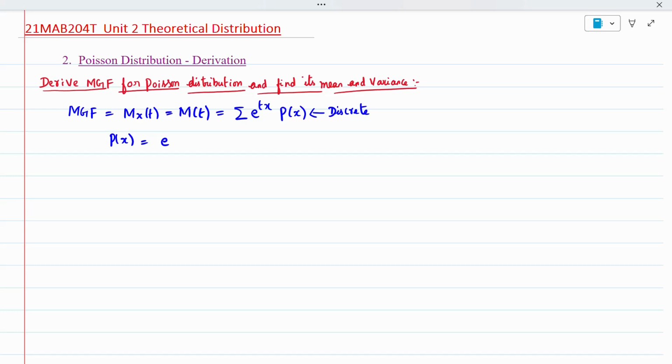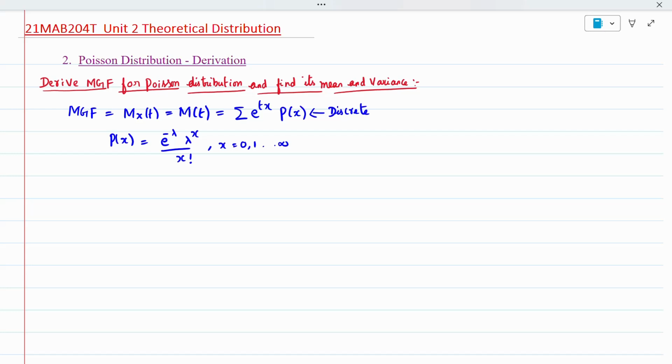The formula for the Poisson distribution is e to the power minus lambda, lambda power x divided by x factorial, where x equals 0, 1, 2, etc. till infinity. This formula I have given in my starting formula video in this unit. You can cross check the formulas. So p of x is e to the power minus lambda, lambda power x divided by x factorial, where x is 0, 1 to infinity.